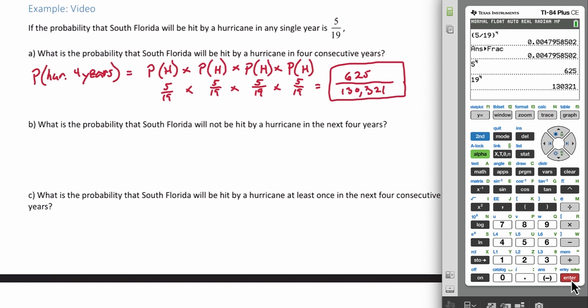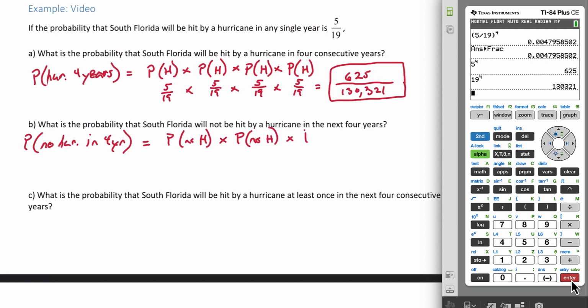So this is the probability that South Florida will be hit by a hurricane in 4 consecutive years. Part B is asking, what is the probability that South Florida will not be hit by a hurricane in the next 4 years? So probability of no hurricane in 4 years. Well, that's the probability of no hurricane times probability of no hurricane times the probability of no hurricane times probability of no hurricane.